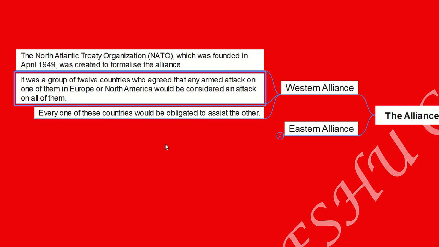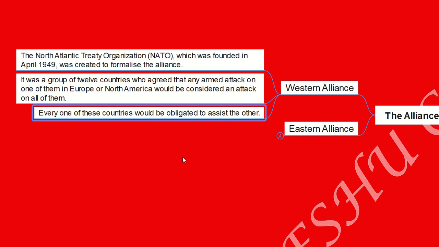This kind of setup was made as a mutual agreement, and even if one of the countries is attacked, everybody else is obligated to assist the other countries. So that is how the alliances are formed.